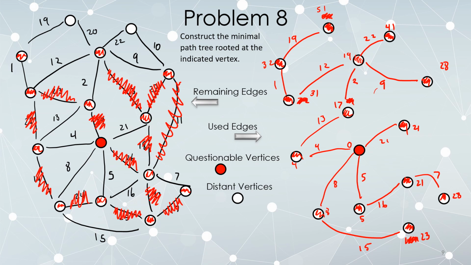Let's start off with the 20. And we find 19 plus 20 is actually less than 51. So this gets updated with just 39. Having updated that vertex, I delete every other edge connected to it. Having deleted that edge, I'm going to immediately try reinserting it.